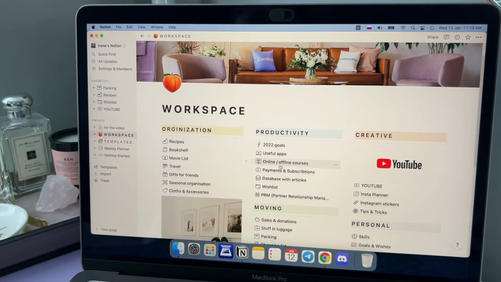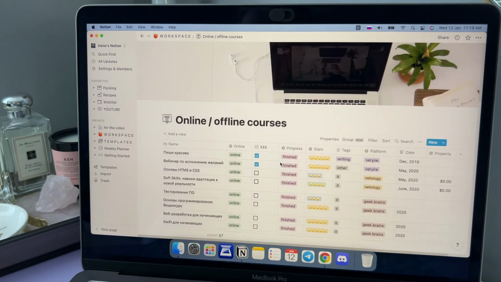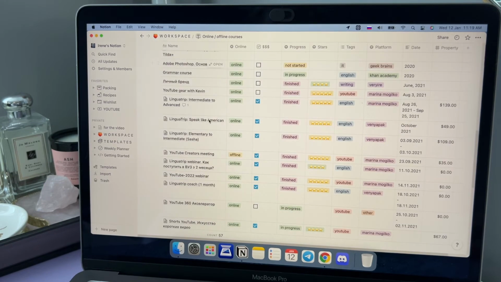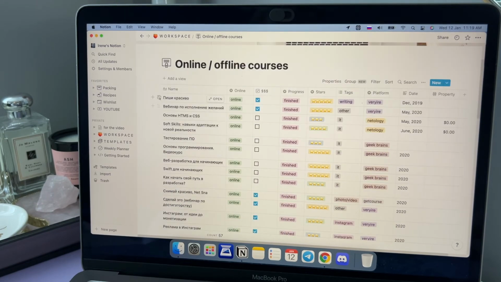The next thing I'm proud of is the online and offline courses I took, and there I can see all the courses because I love to learn. The name of the course. Is it online or offline? Is it free or did I pay for it? The stages, like in progress, not started, finished, or quit. Again, we have stars, tag, platform, date, and property.